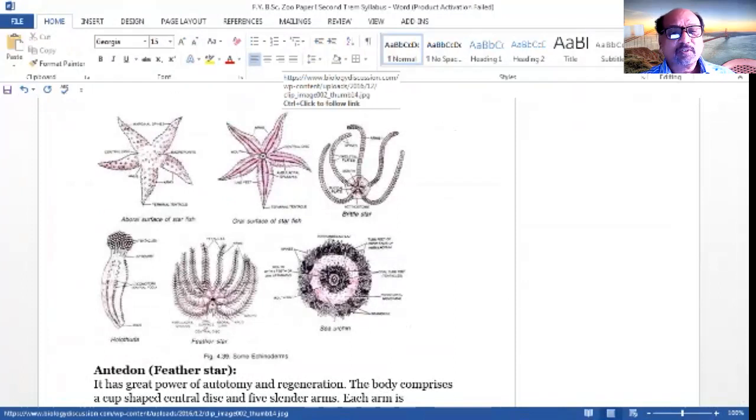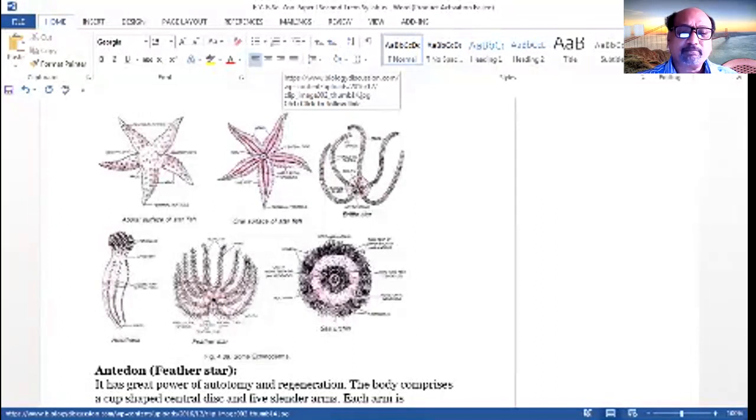the ambulacral groove. They have pedicellariae for protection, and gills for respiration, or the dermal papillae found there, gills and papillae for respiration. And this is the form of the Asteroidea.